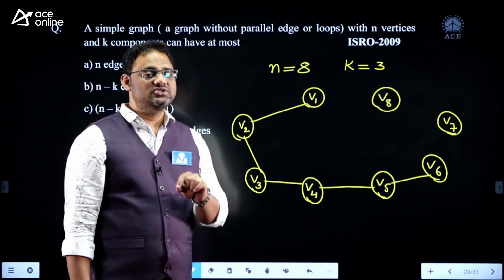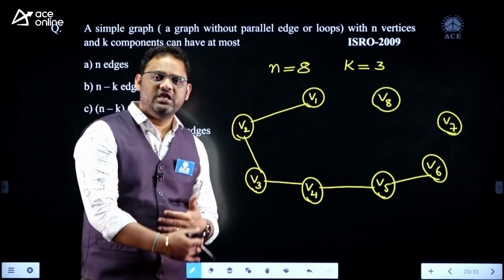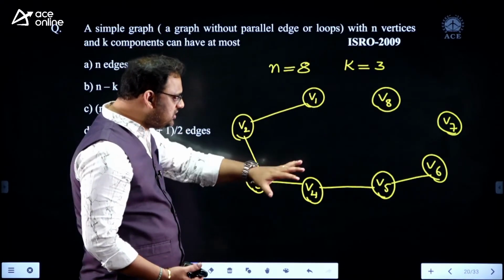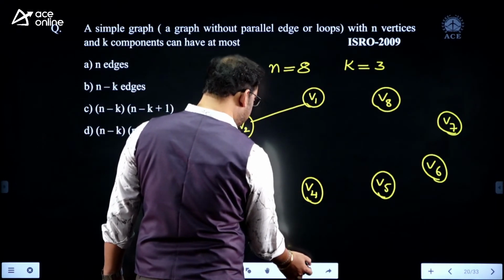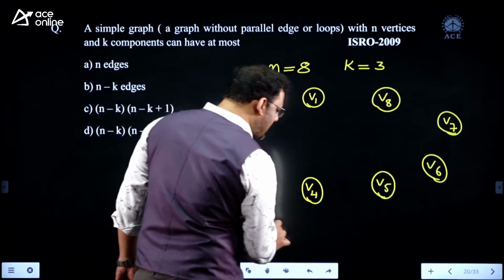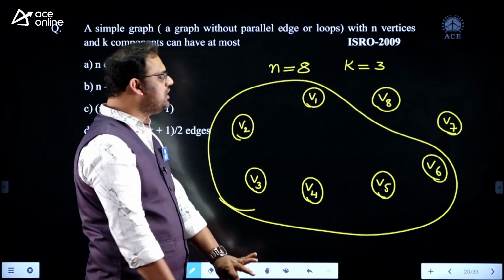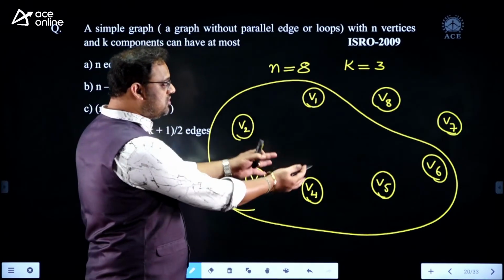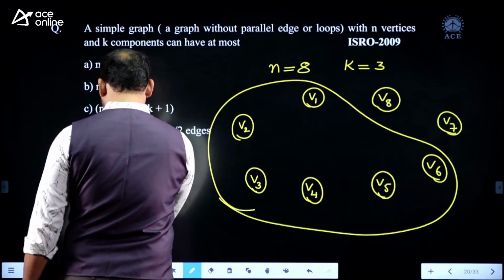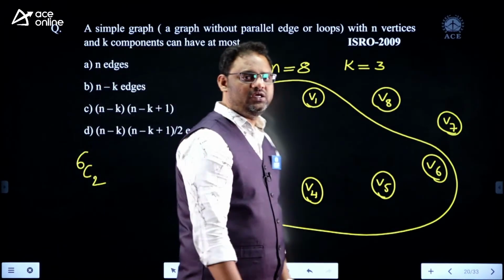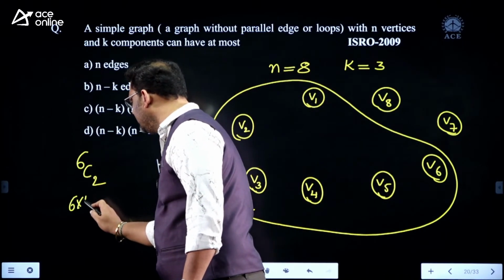But the requirement is not about minimum edges. It is at most, the maximum number of edges. Sir, the same scenario you can think of in this way. You just treat all these 6 vertices as one part. On this one part, how many edges can you allocate? I know this: on 6 vertices, I can prepare 6C2 edges. Am I right? 6C2 is nothing but 6 into 5 by 2.